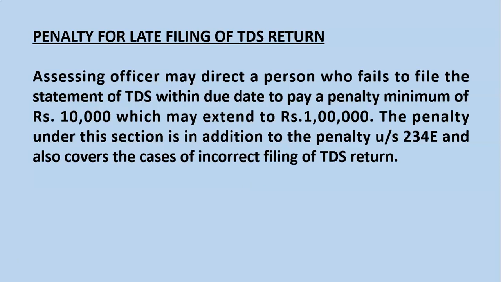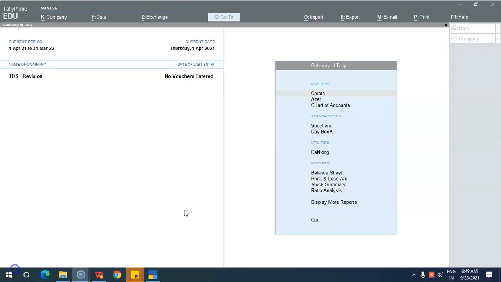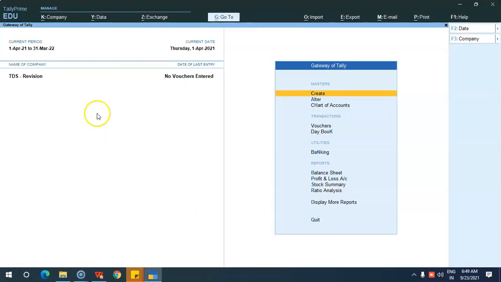Then we can move on to the practical session of Tally Prime. Here I have already created a company. So the first thing you have to do is activation of TDS.